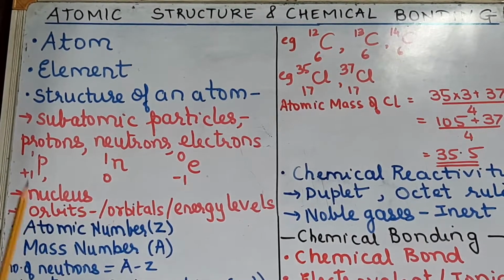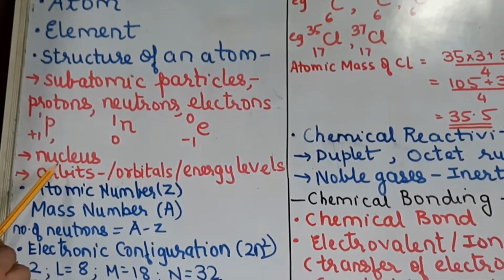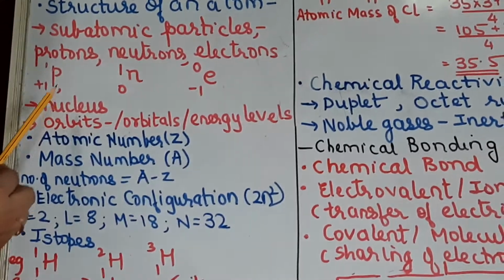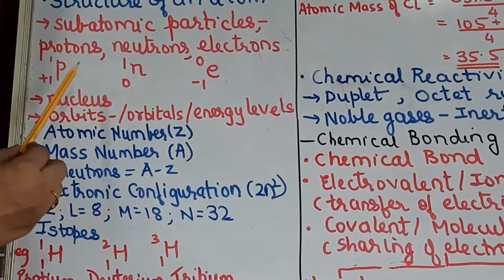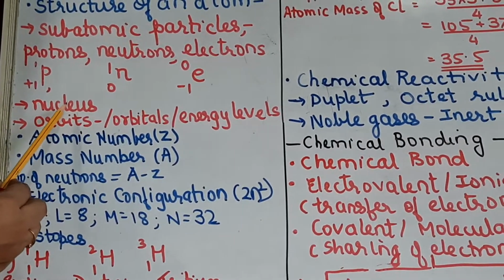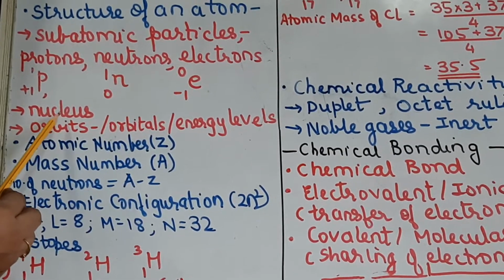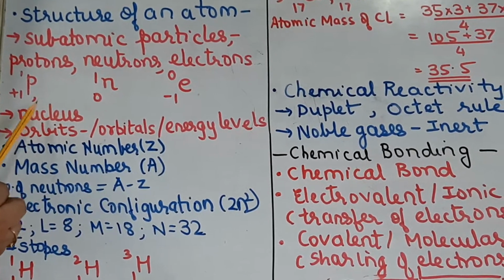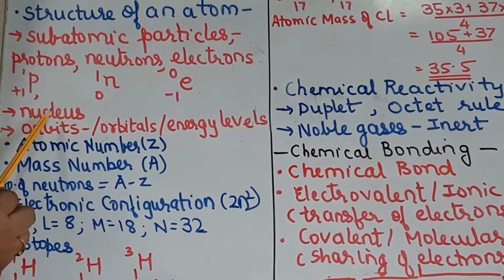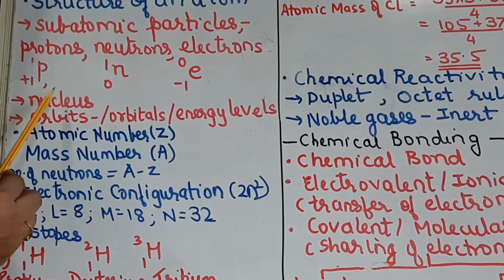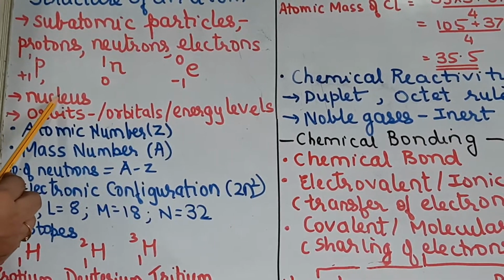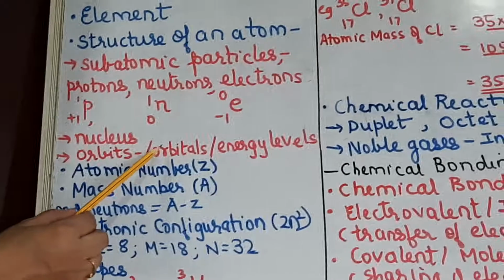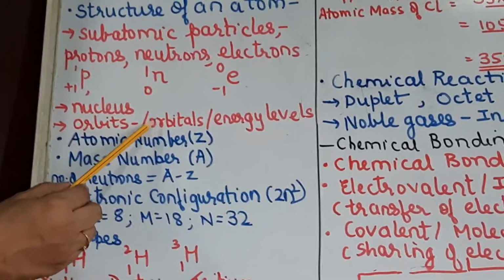Next, coming to the nucleus. The nucleus is the centrally located part of the atom, and present inside the nucleus are the protons and the neutrons. We already know that protons are positively charged and neutrons have no charge. So in other words, the nucleus is positively charged because it has the positively charged protons in it. Then orbits or orbitals are the imaginary paths in which the electrons are revolving.